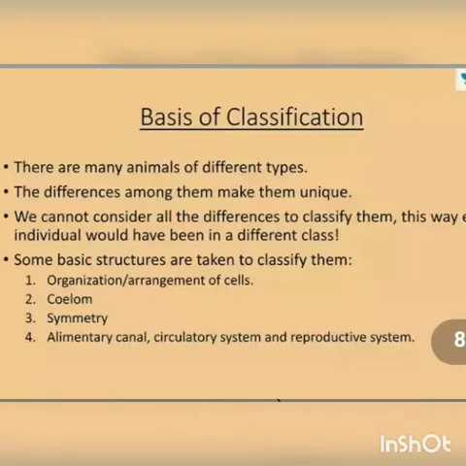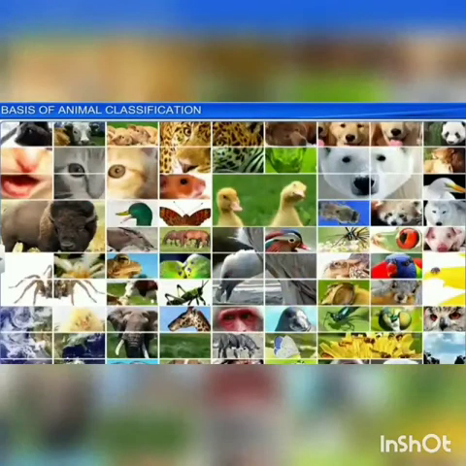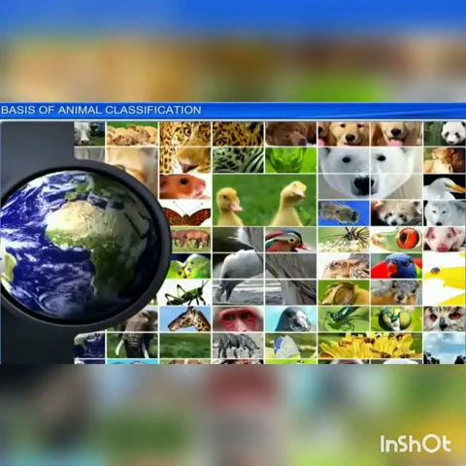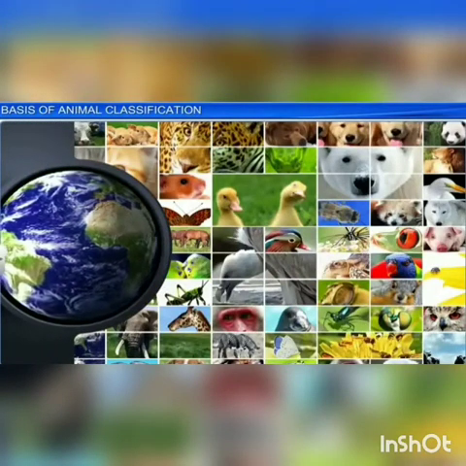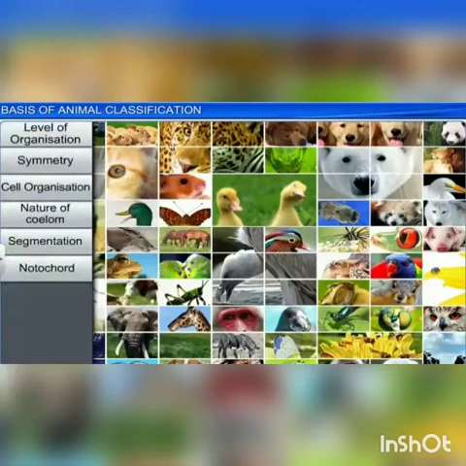Multicellular organisms are structurally and functionally different, but they possess certain common fundamental features such as arrangement of cell layers, the level of organization, nature of coelom, the presence or absence of segmentation, notochord, and the organization of the organ system. Scientists have classified animals into various groups. Let us understand each of these basic fundamental features in detail.